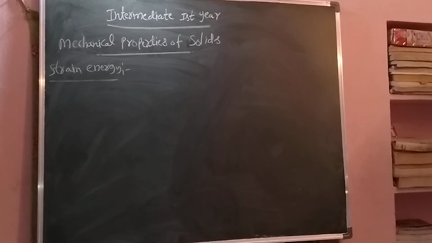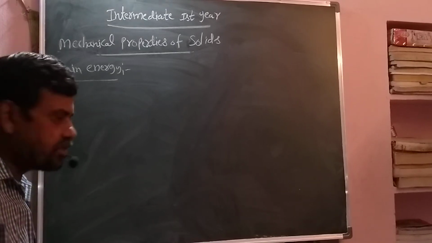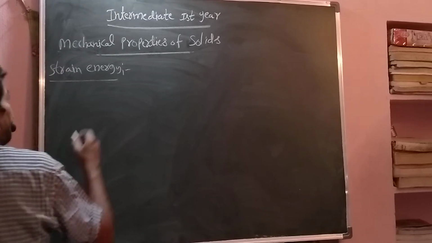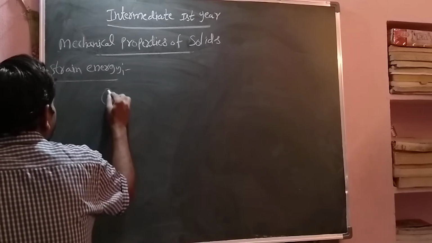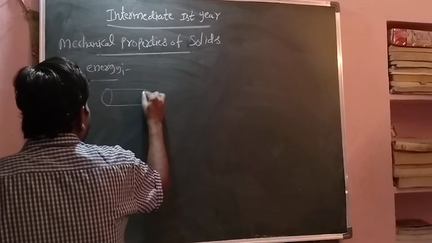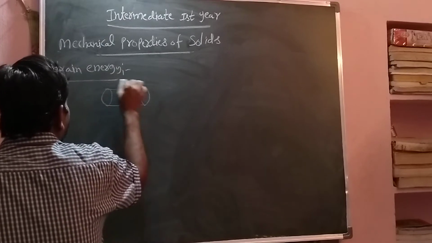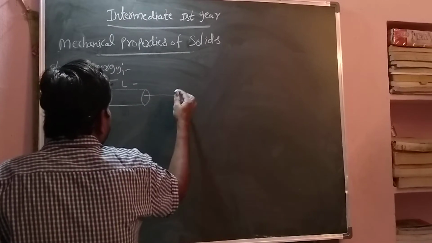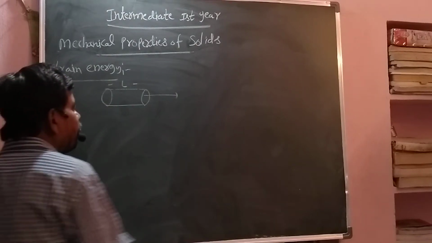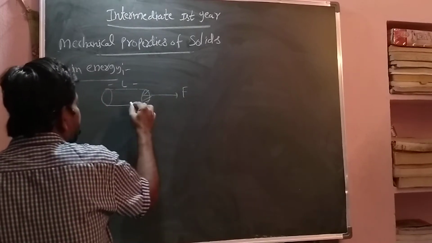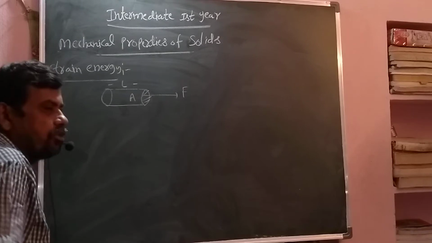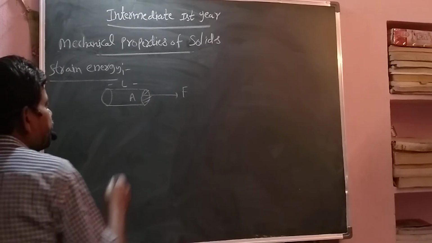Now we are discussing strain energy. So what is the strain energy? For example, I am taking one metallic wire. Its initial length I am taking as L. When I am applying some force in this direction, the area of cross section I am taking as A. Due to this applied force, some elongation came.